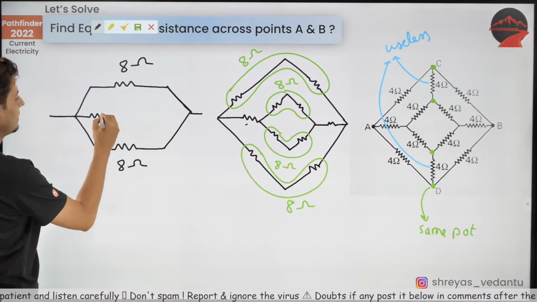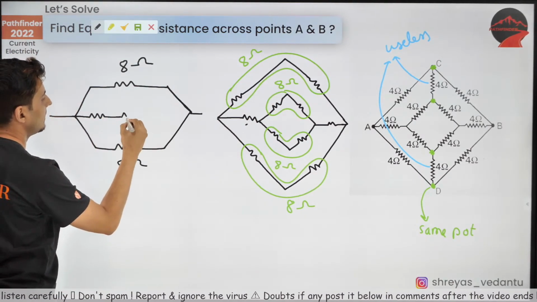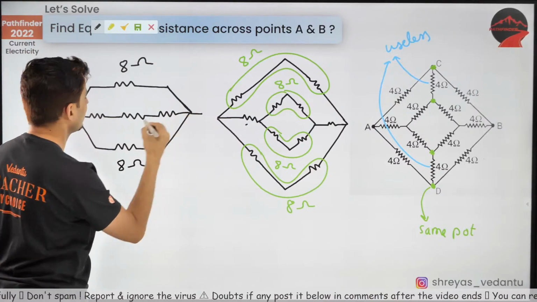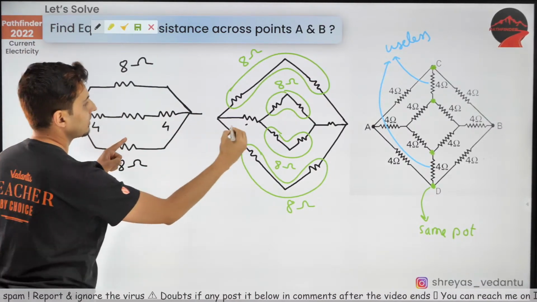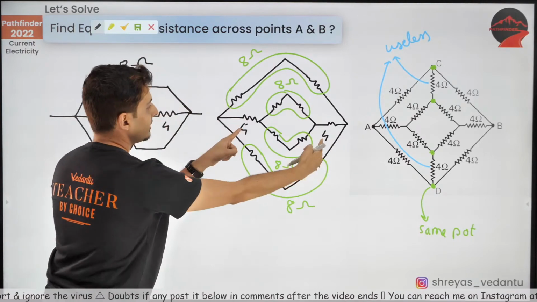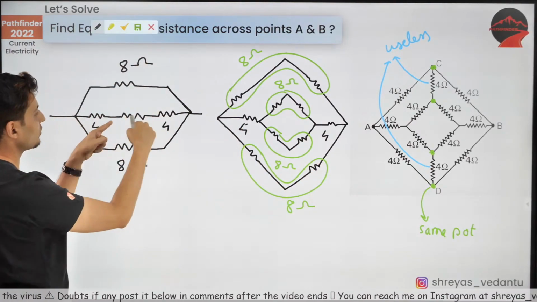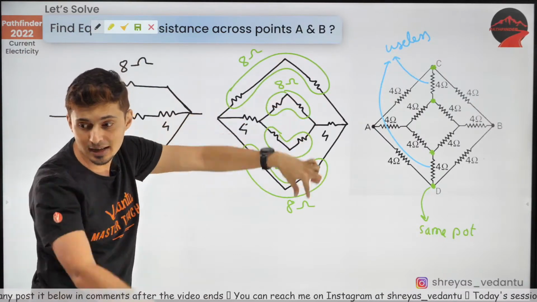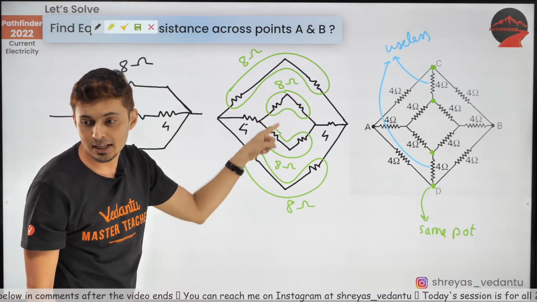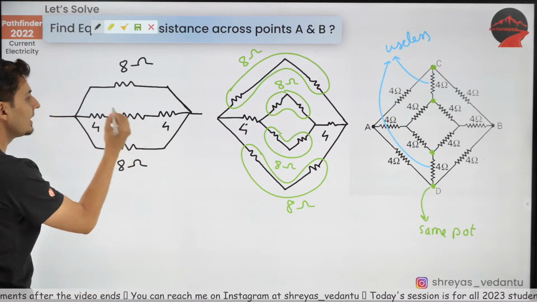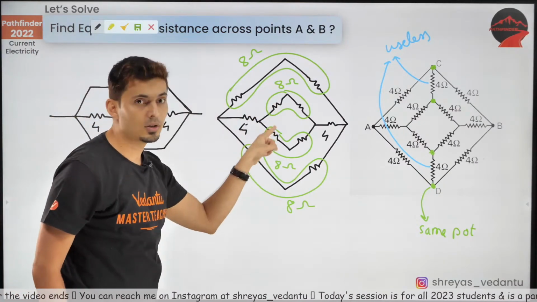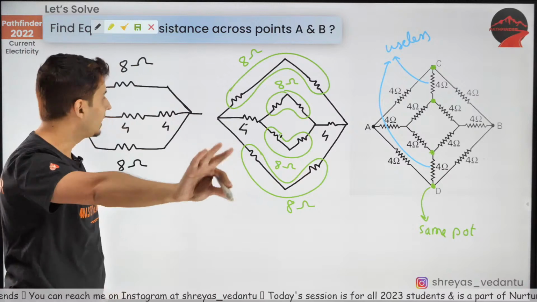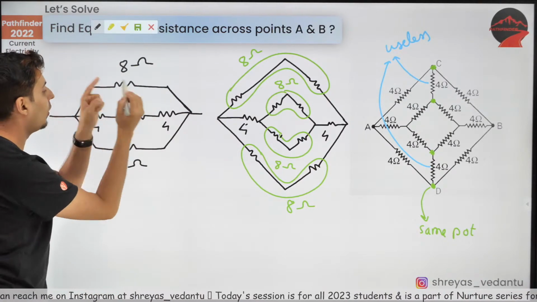Think about it. There is one resistor here and one resistor here. This is 4. This is 4. These two 4s are these two 4s. What is this resistance? The combination of these two, 8 and 8 in parallel. What is their combination? Yes, some of you have answered it. That is 4. 8 and 8 in parallel is going to give you 4. Beautiful. Understood? So 4, 4, 4.